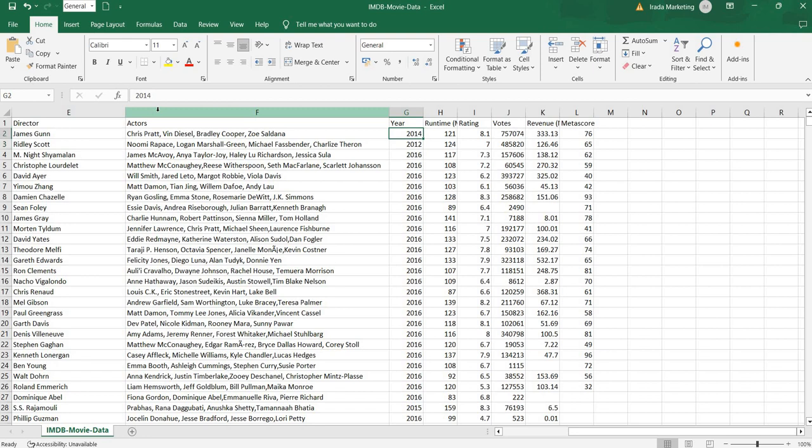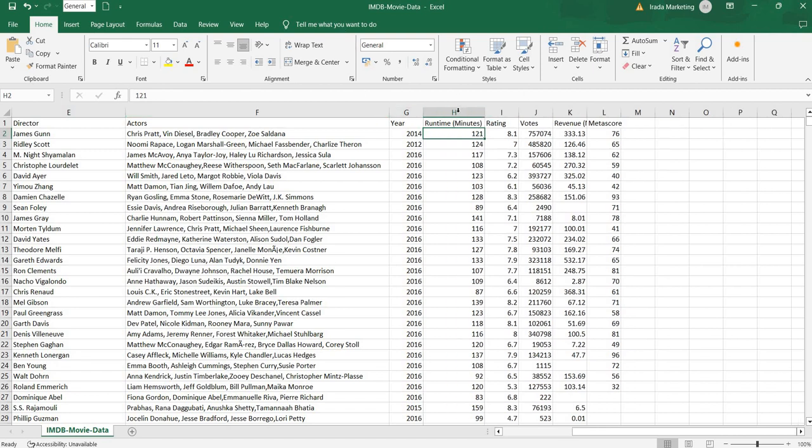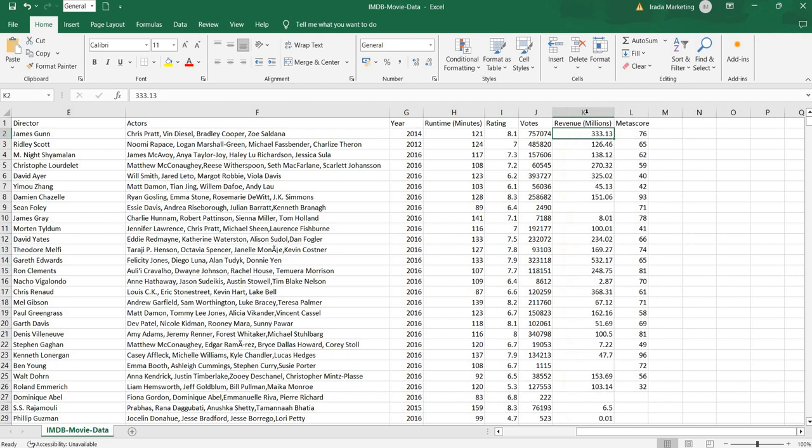Year is when this movie was released, so it is 2014. Runtime is the length of the movie, that is 121 minutes. Rating votes, how many votes have been given, that is 757,074. Then revenue is in millions, take care of that. Revenue is in millions. And the metascore, I hope you know about the metascore.